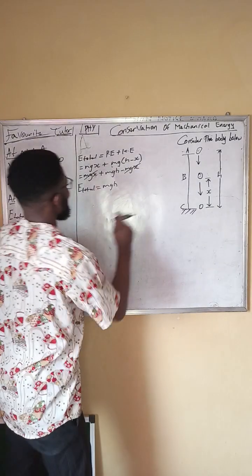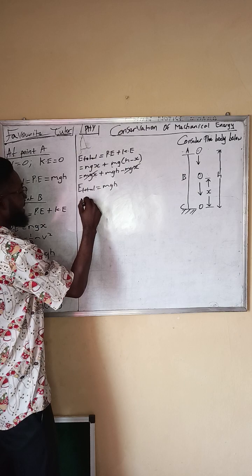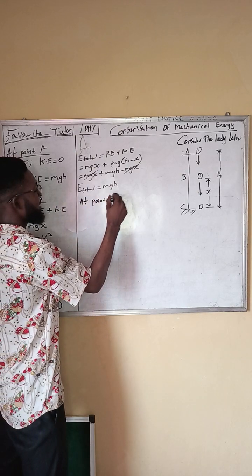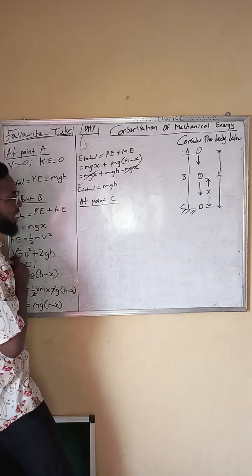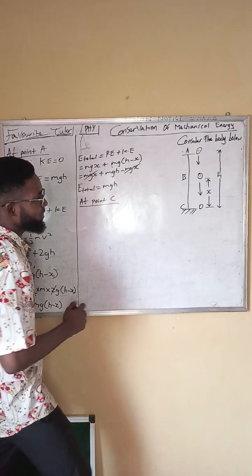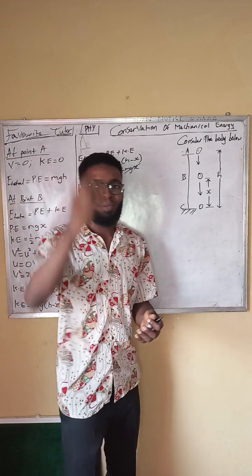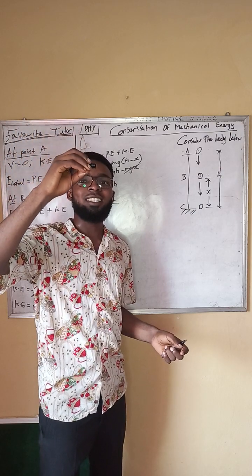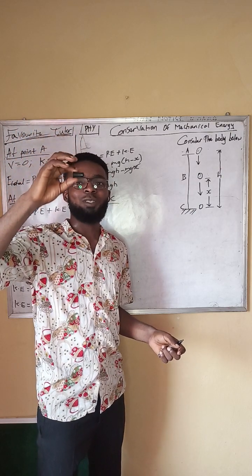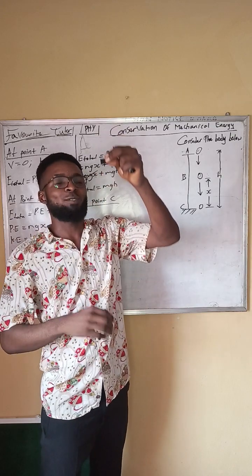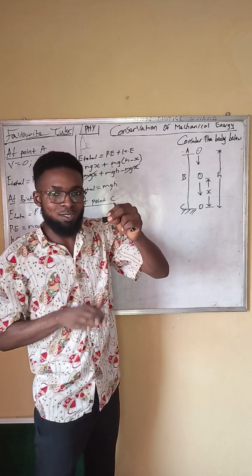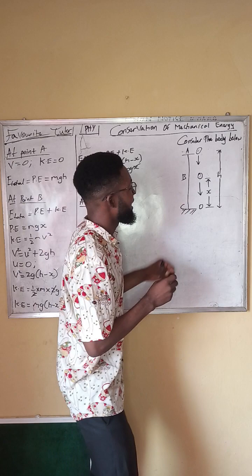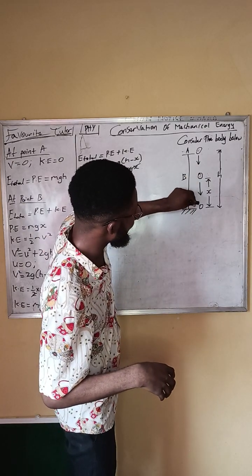So let us go to point C. At point C, what do we observe? You throw a body up, the body starts to come down, velocity starts to increase, and the height starts to decrease. It increases in kinetic energy and decreases in potential energy. And the body is going to hit the ground with a velocity.